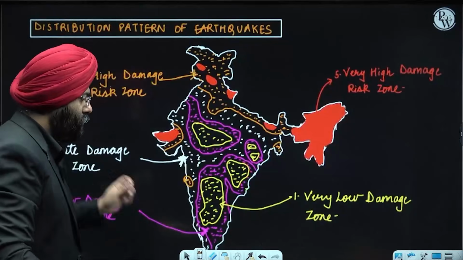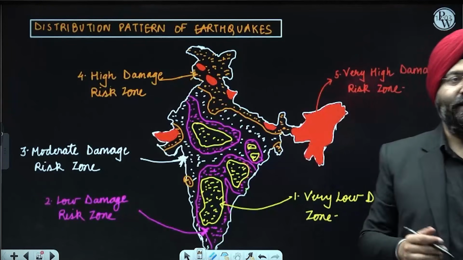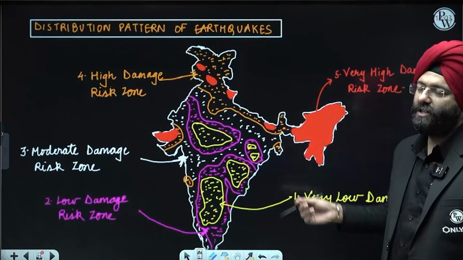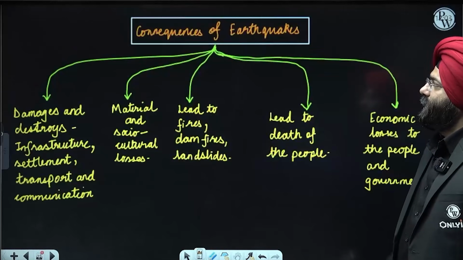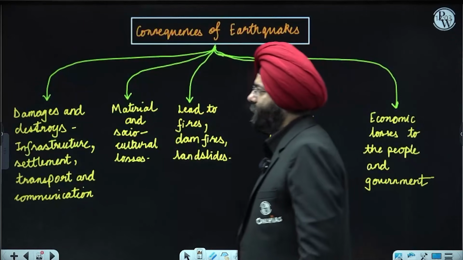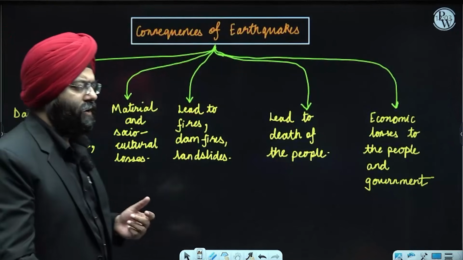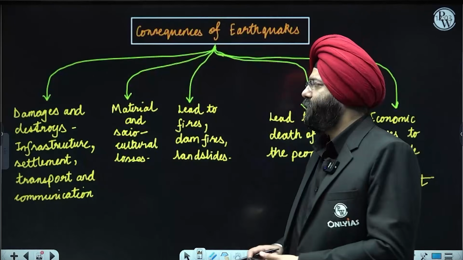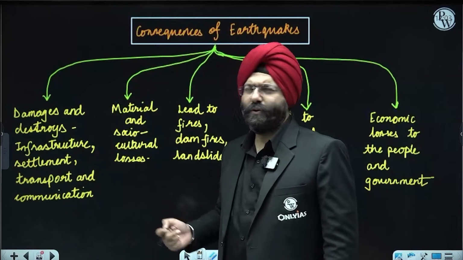Clear? You can have a look at this map. Again, a very, very important map for you. This can be asked in the UPSC prelims, they might ask you about certain regions, and you should know them. Okay, consequences of earthquakes, please remember. We can add a lot of other points also, but we're confining ourselves to the NCERTs, so that is why these points have been mentioned. What are the consequences? Damages and destroys infrastructure, settlement, transport and communication links.